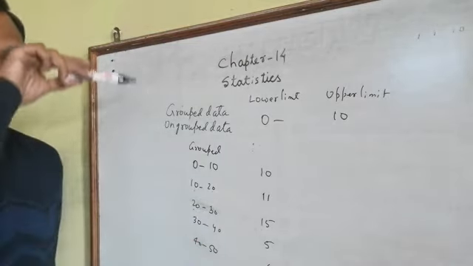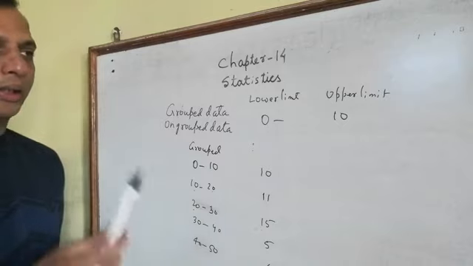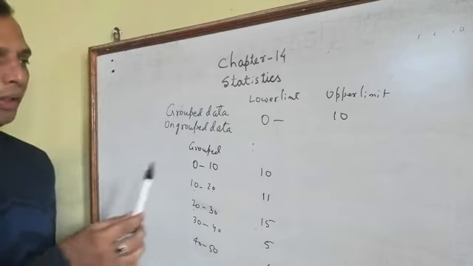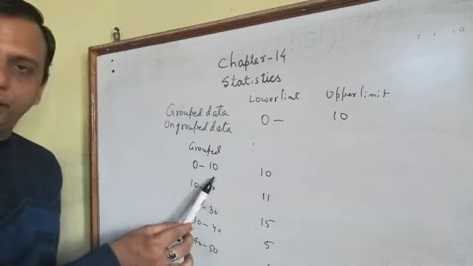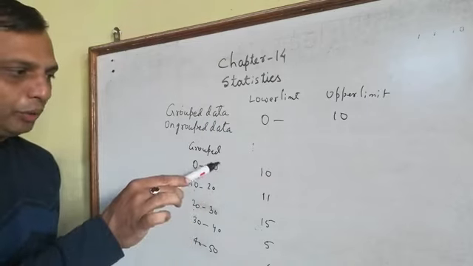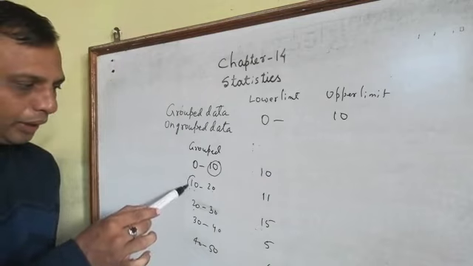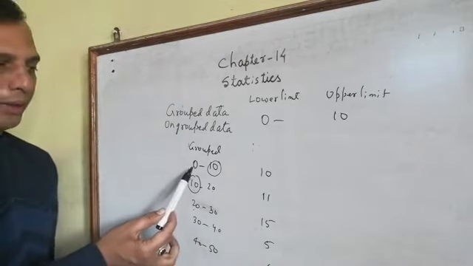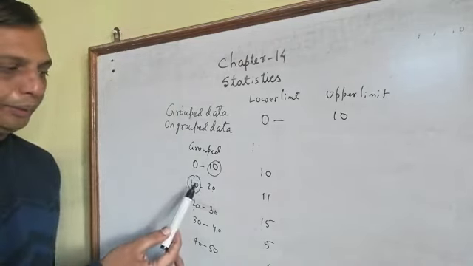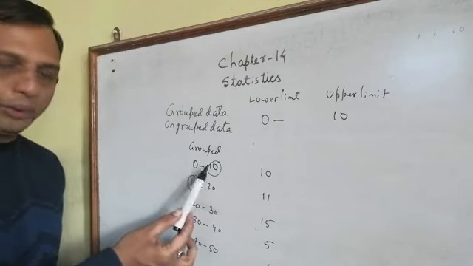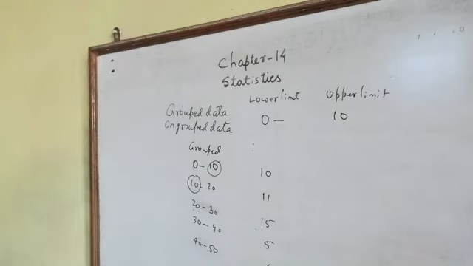So it goes on. When we have grouped data, we have to keep one thing in mind. When we are calculating the number from 0 to 10, 10 will not be included in the upper limit. It will always be included in the lower limit. So here we will take 0 to 9, then 10 to 19, not 0 to 10. I hope you understood this.